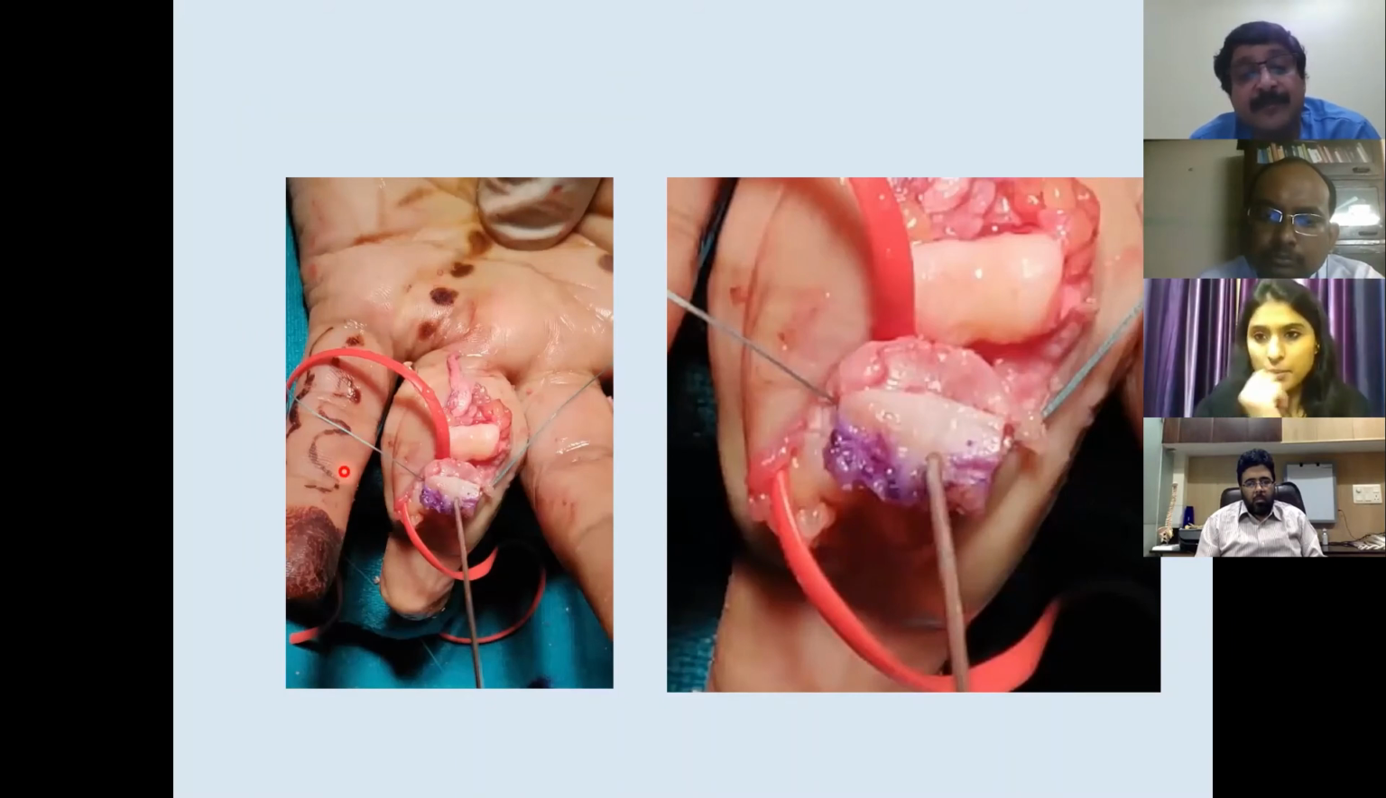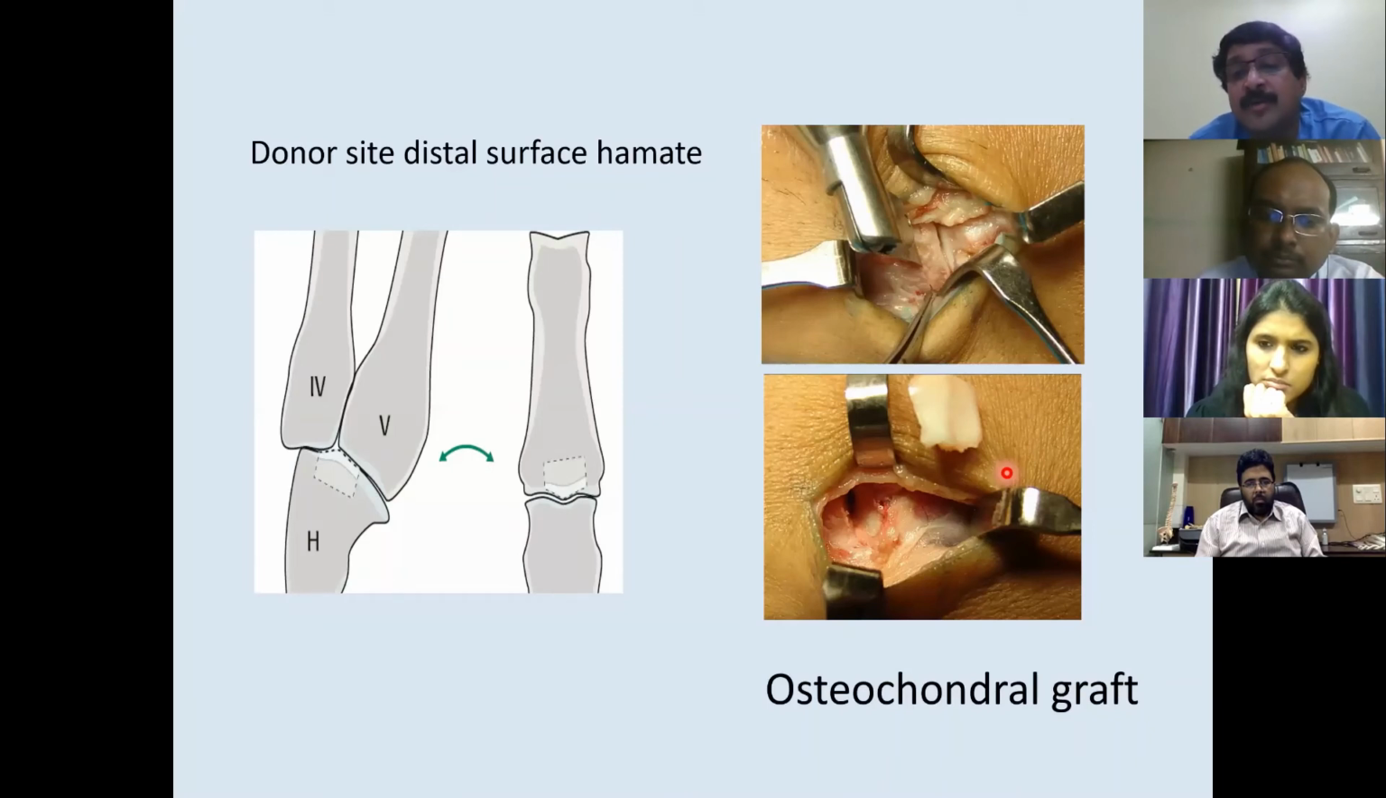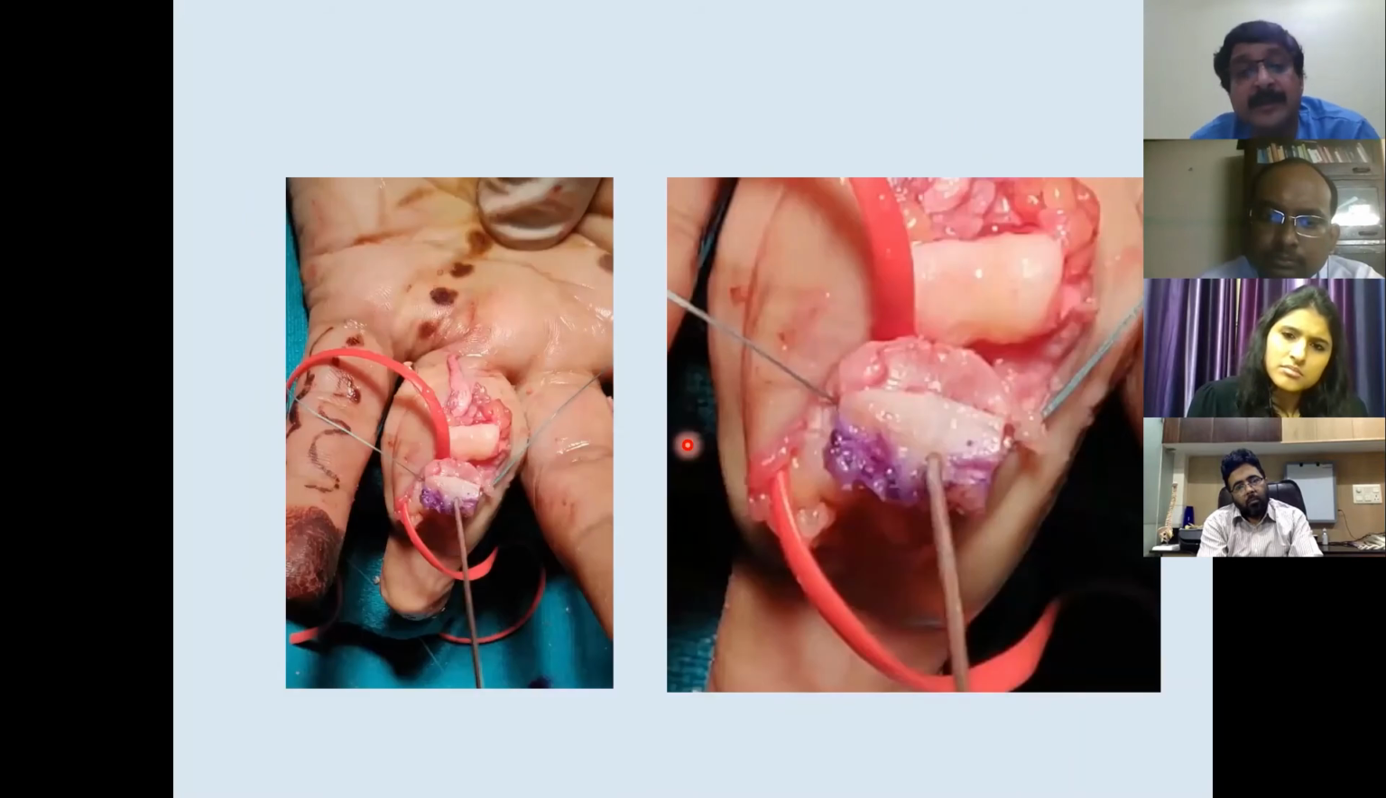So this is the original cartilage, and this is the osteochondral graft. This is how an osteochondral graft looks. This is the fourth metacarpal, fifth metacarpal, distal part of the hamate. This symmetry, this geometry, is mimicking the base of the middle phalanx. So this is how we take a graft from here and put it on the volar aspect of the defect.